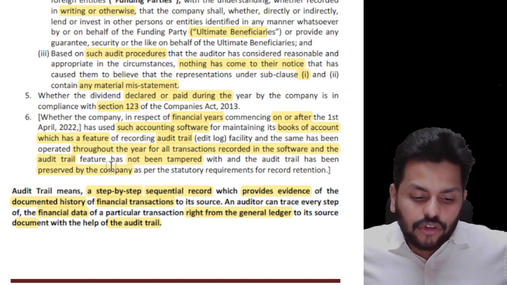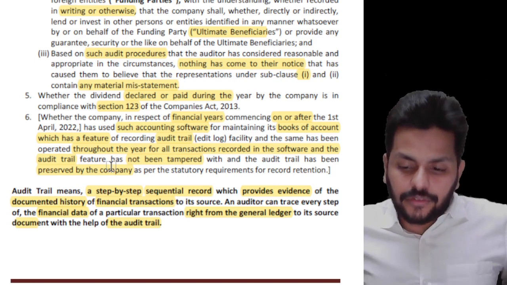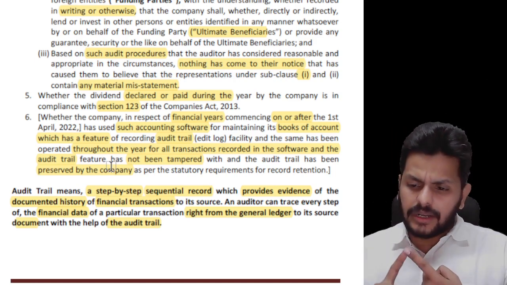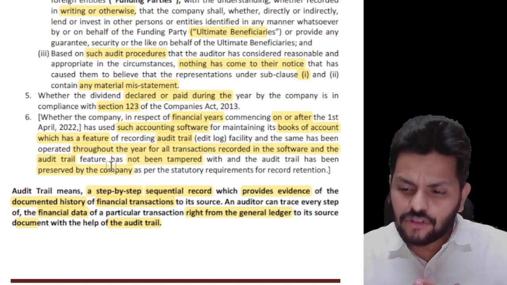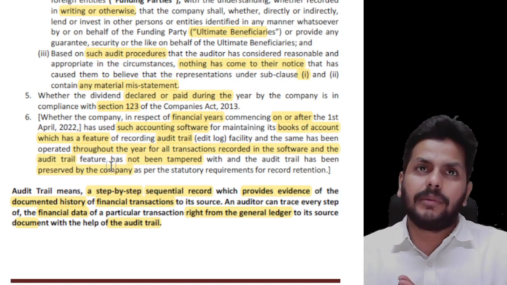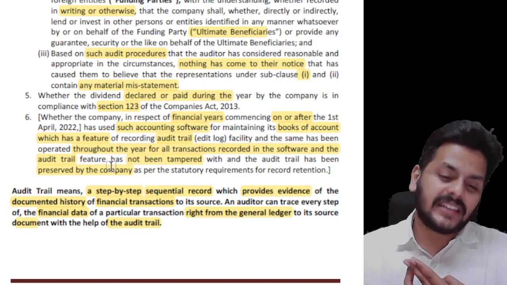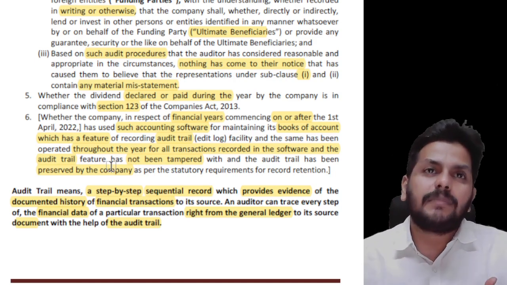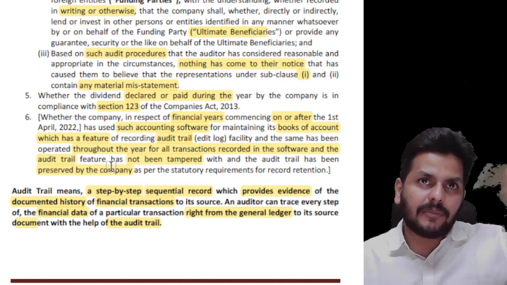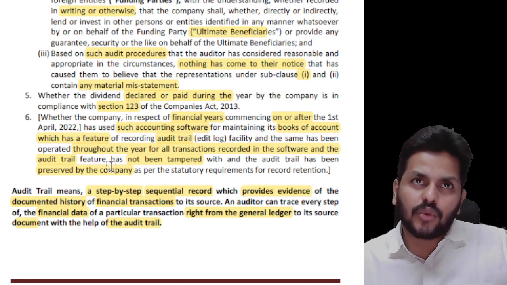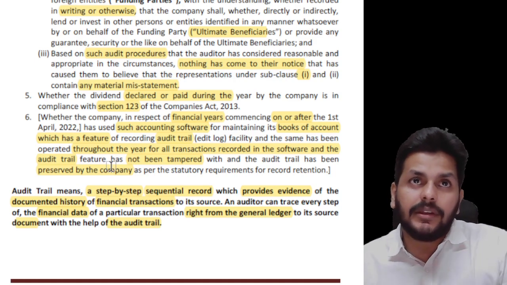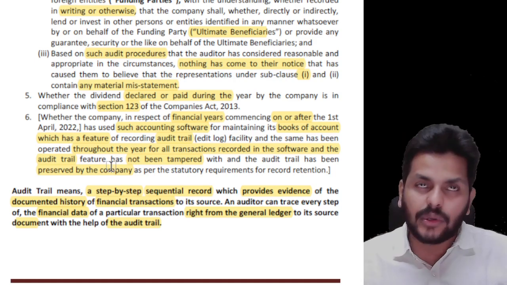Okay, so in short, if I have to sum up the points we discussed in this clause, the first one talks about pending litigation, material foreseeable losses, delays in transfers to IEPF, and then channelizing money to ultimate beneficiaries, either from our side to an ultimate beneficiary through an intermediary, or from a foreign entity through an intermediary and channelizing it to other parties.